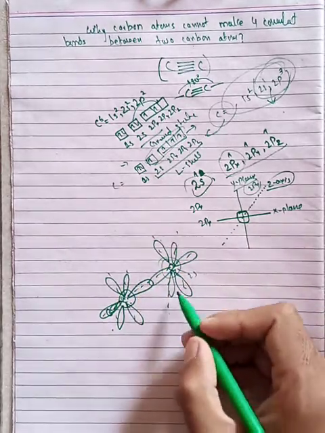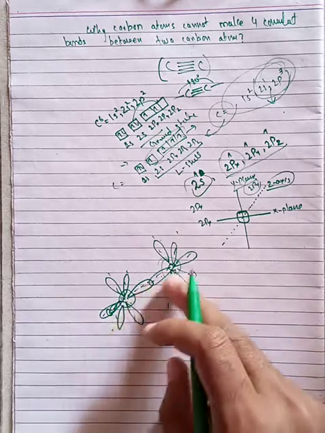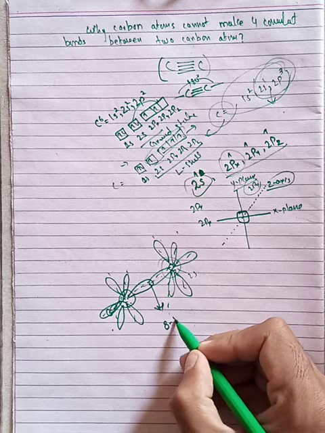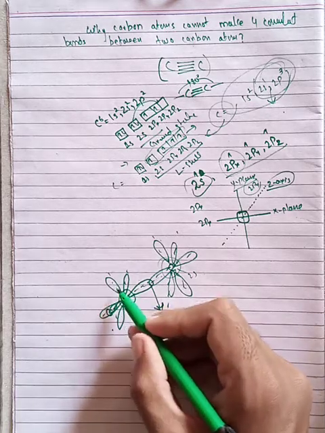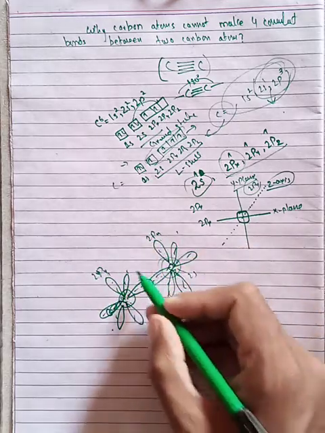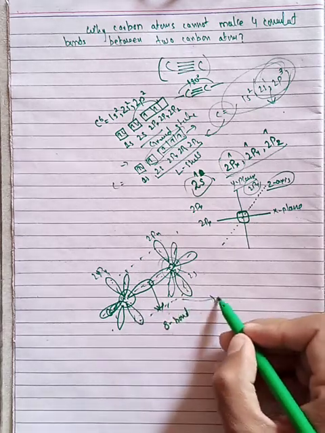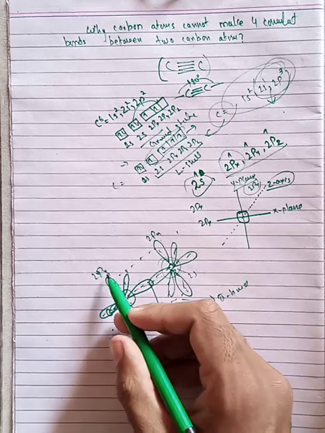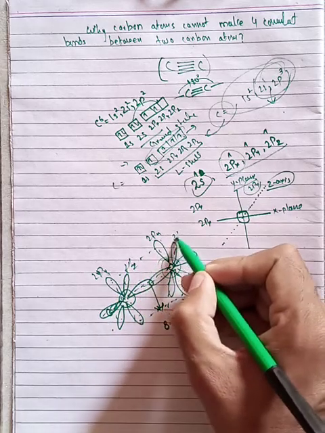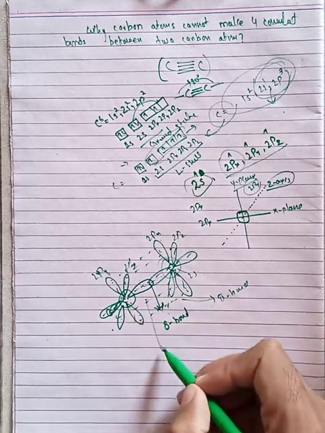Here you are watching that the x-axis orbitals of each carbon are shared with each other by head-to-head overlap, and make a sigma bond. Here is the 2py orbital, which will overlap sidewise, so it makes a pi bond. The other one is 2pz, which will also overlap sidewise and also make a pi bond.